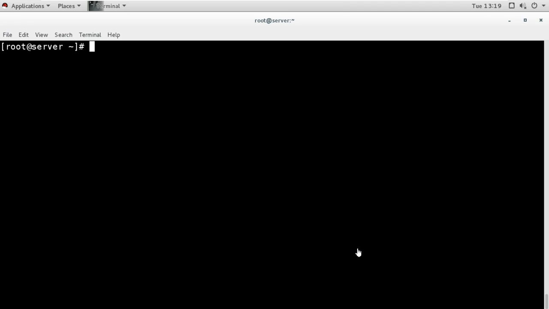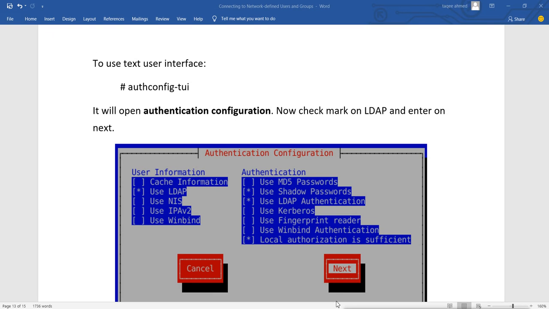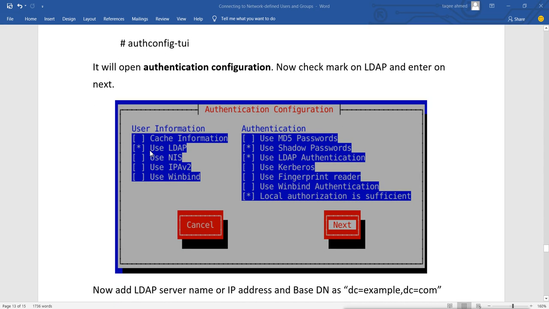First, if we want to make the client by using authconfig-tui, then we will run the command authconfig-tui from the command prompt. When we run it, it will open the authentication configuration window. Here we will select use LDAP, because we want to use LDAP, and then we will press next.